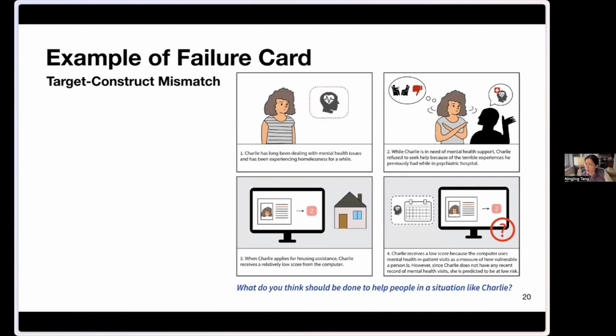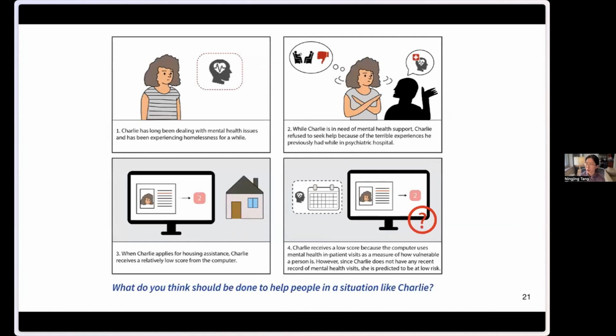This is an example of a failure card. Each card contains 4 panels, centering around how a specific type of AI failure has harmed an unhoused individual. This is an example of our failure card describing the recurring failure of target construct mismatch. Target construct mismatch is a common flaw where the proxies used for predictions are problematic. In this synthetic case, Charlie has long been dealing with mental health issues, but they refuse to go to a psychiatric hospital because of their traumatic experience. Then Charlie was mistakenly predicted as low risk, as they don't have psychiatric hospital visit records.